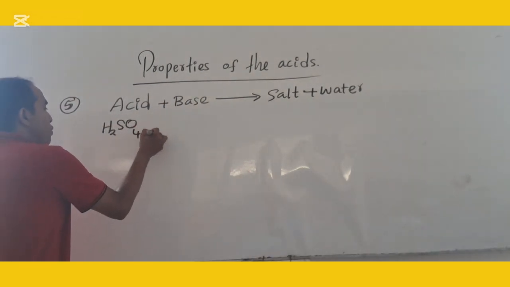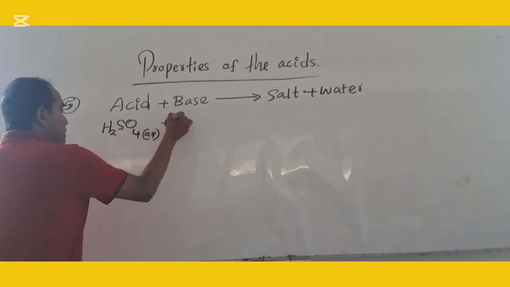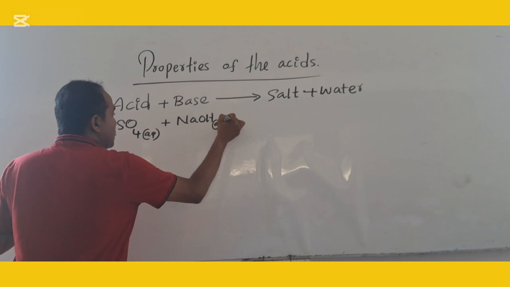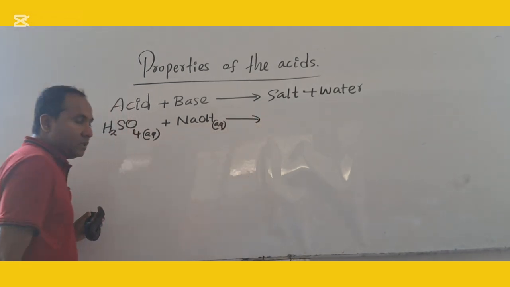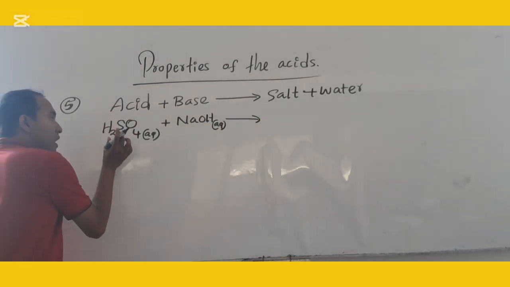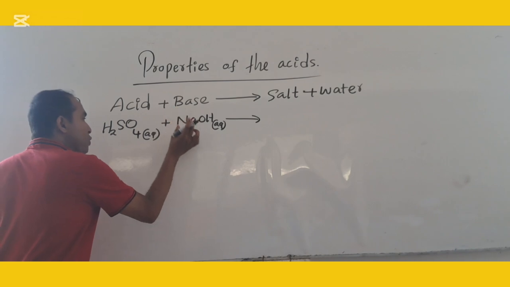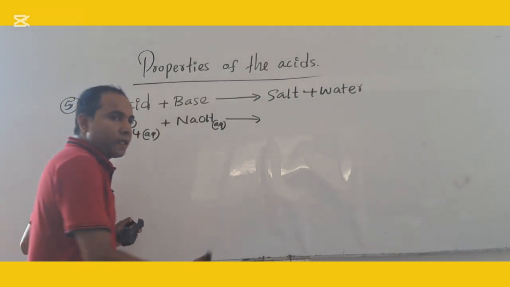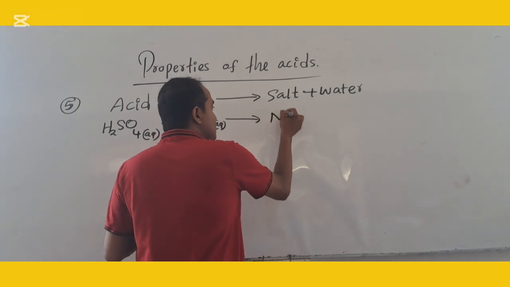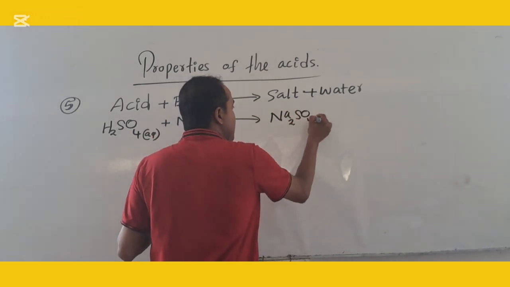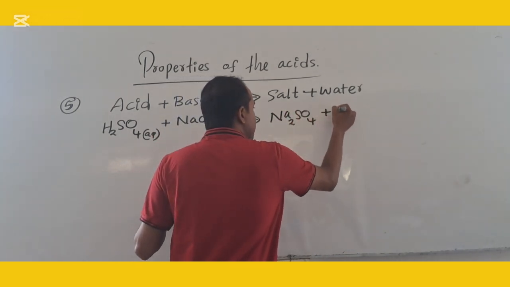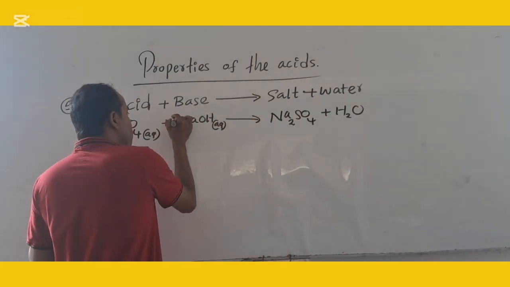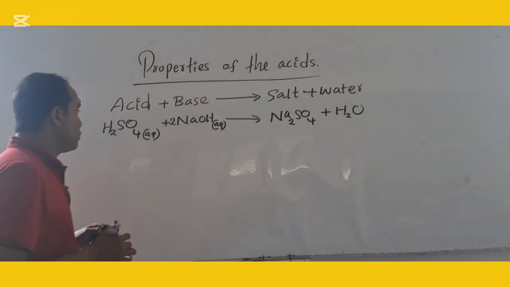H2SO4 is the strong acid, no? Right. Sodium hydroxide is the strong base. What will happen when H2SO4 react with sodium hydroxide? What is the salt formed here? Salt is sodium sulfate. Right. Another product is water, no? To balance the equation, we should put 2 in front of the sodium hydroxide.